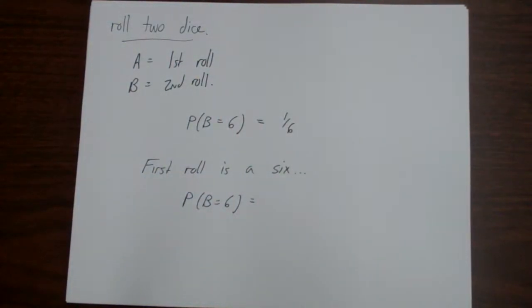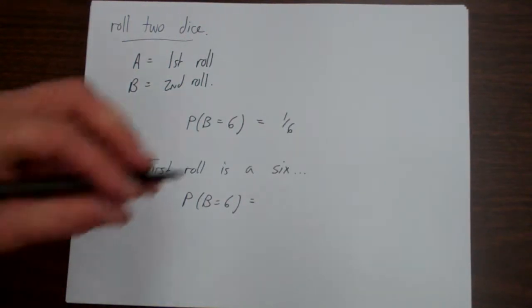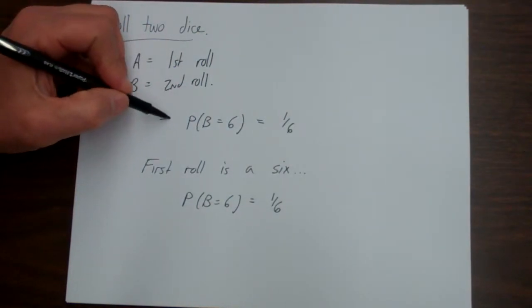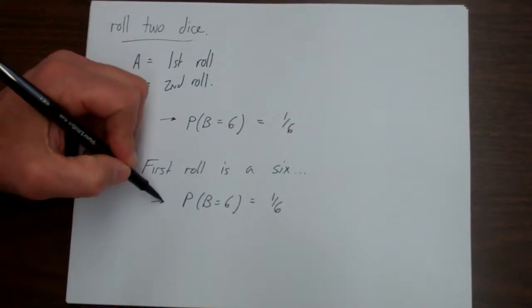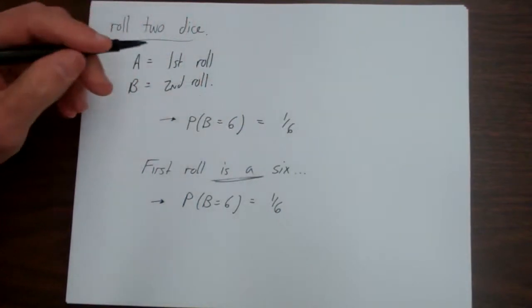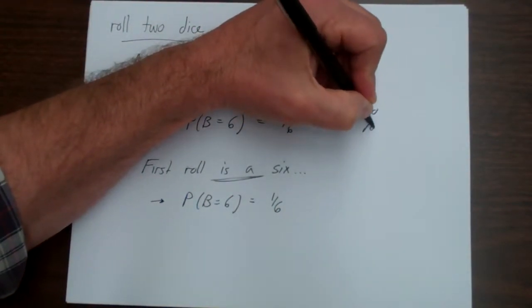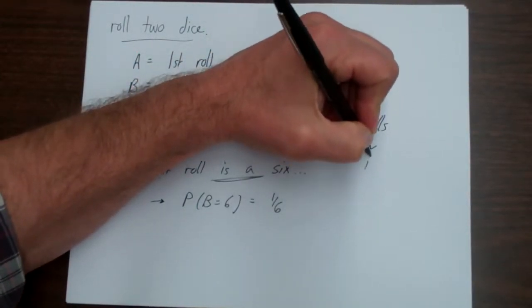And here we have to really think about the structure of the problem. Does my first roll have any influence at all on what my second roll is? And it turns out it doesn't. So that's also 1/6. So the probability of B is the same whether or not I get a 6 on my first roll. So we say that the 2 rolls are independent.